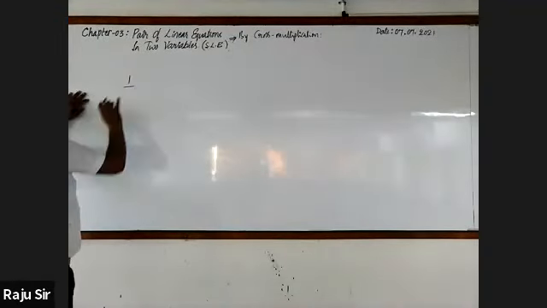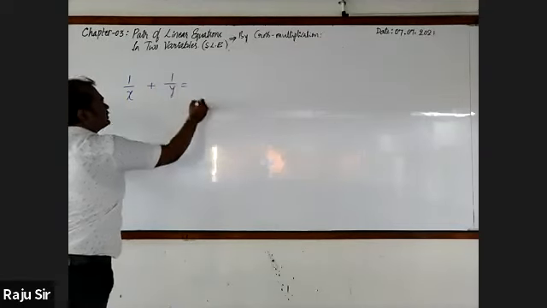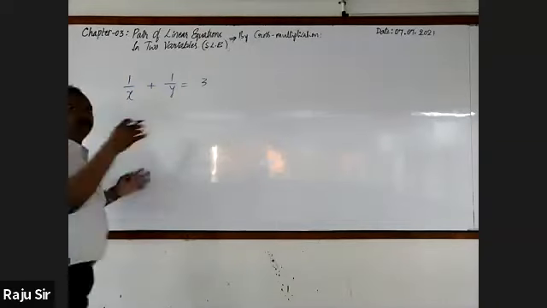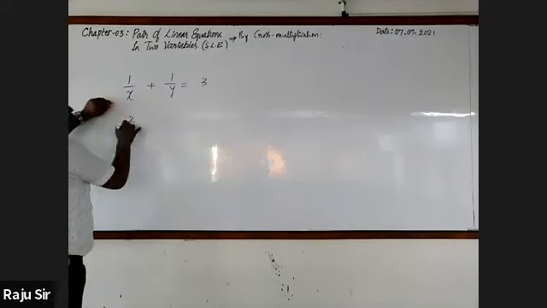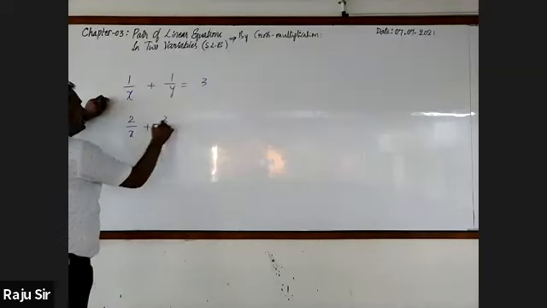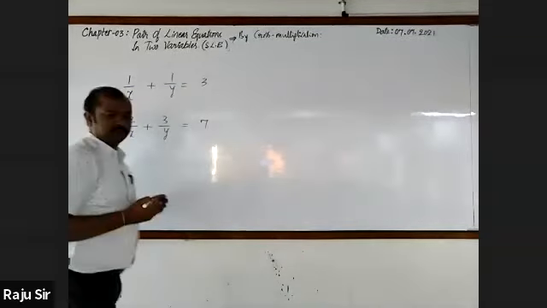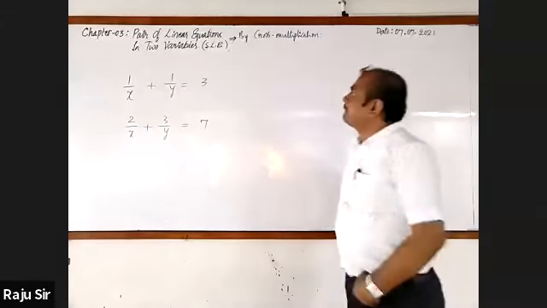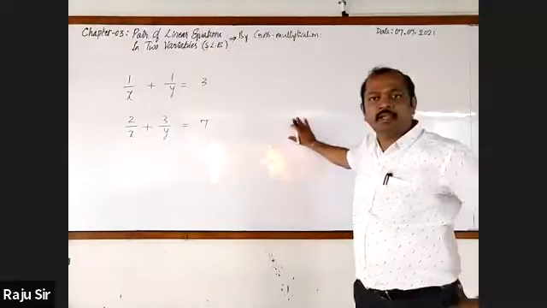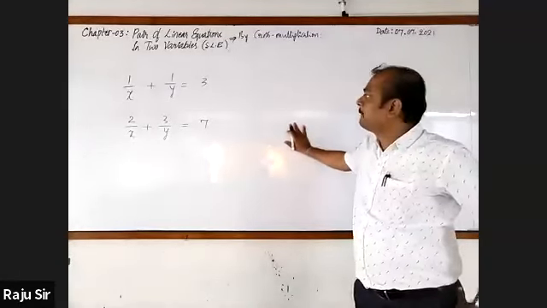Suppose I'll do a very simple one. 1 by x plus 1 by y is given. This is 3, or 3 by 7, whatever the number may be. Next, another one: 2 by x plus 3 by y is equal to 7. Look at these. Are these two equations in standard form? No, sir.